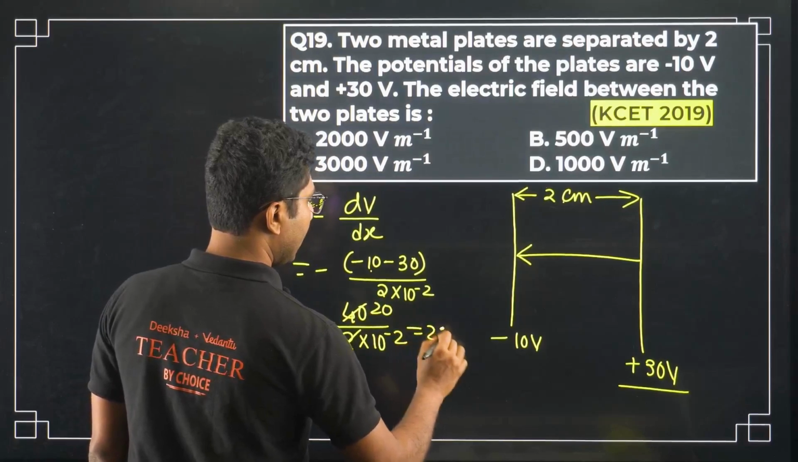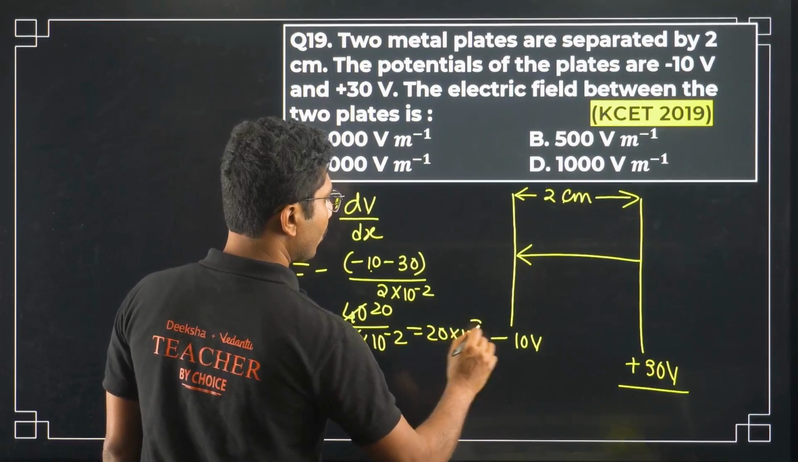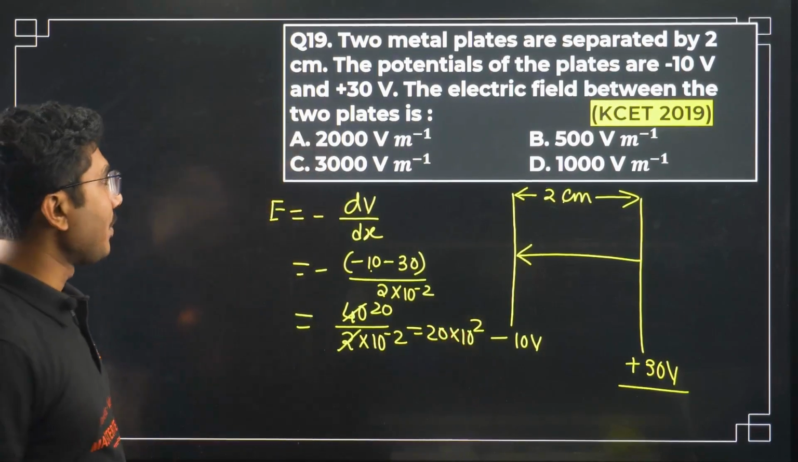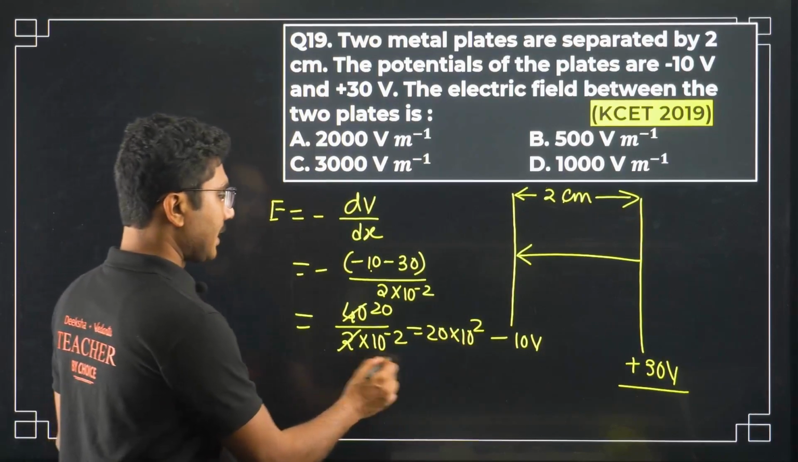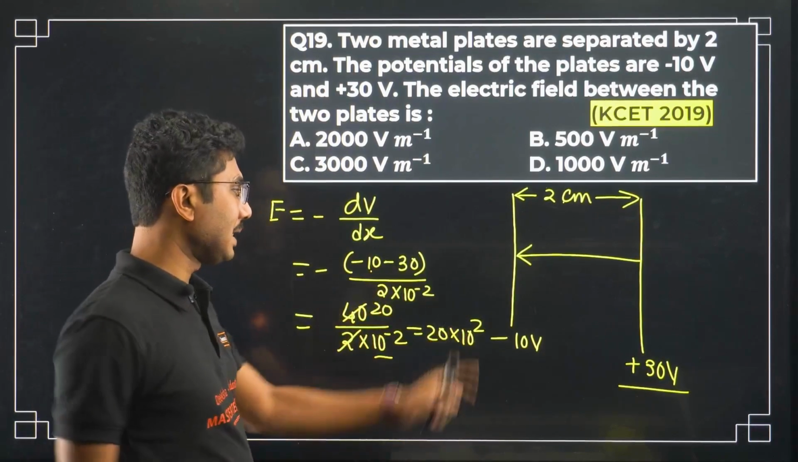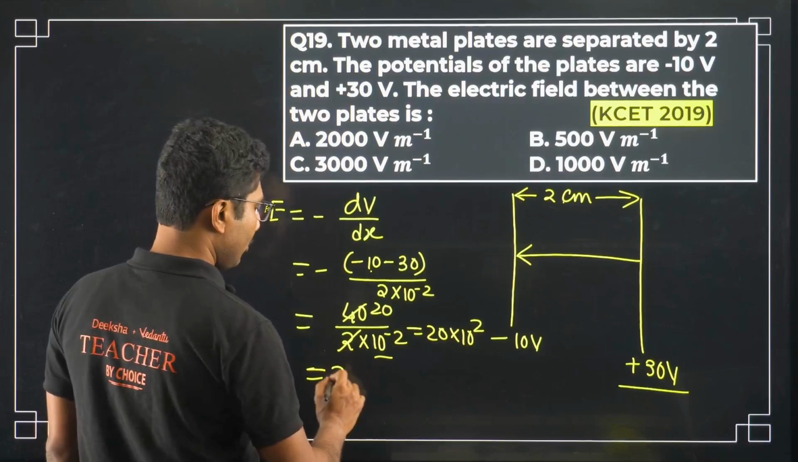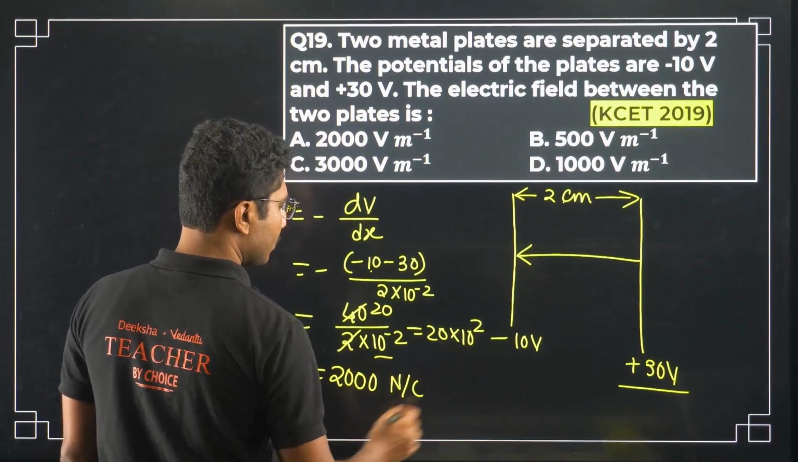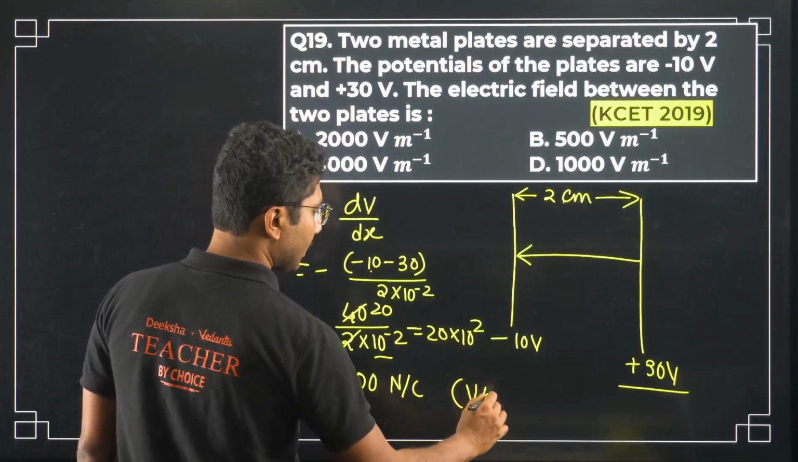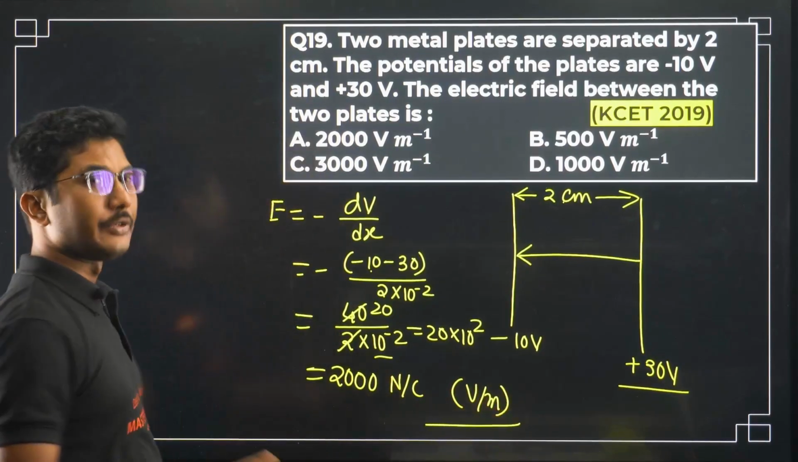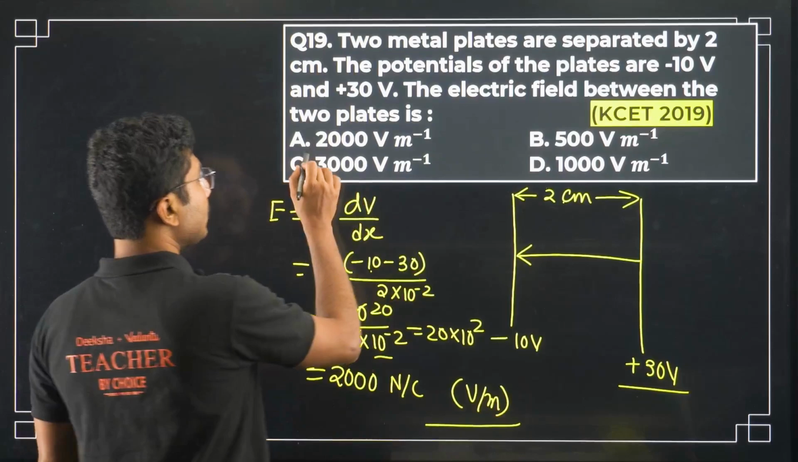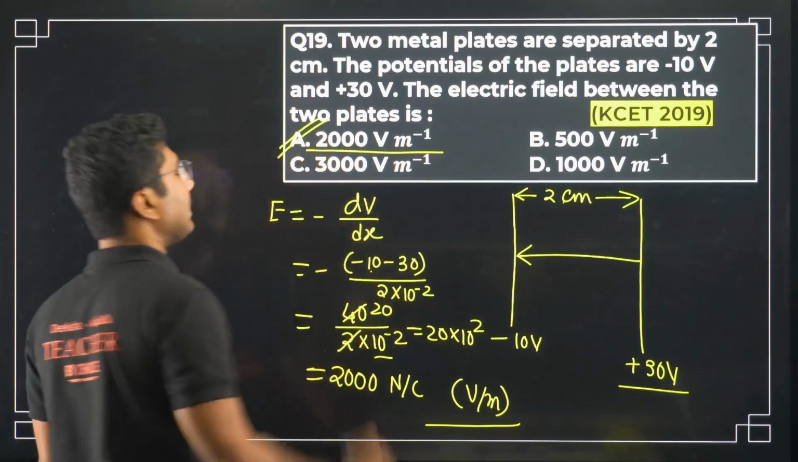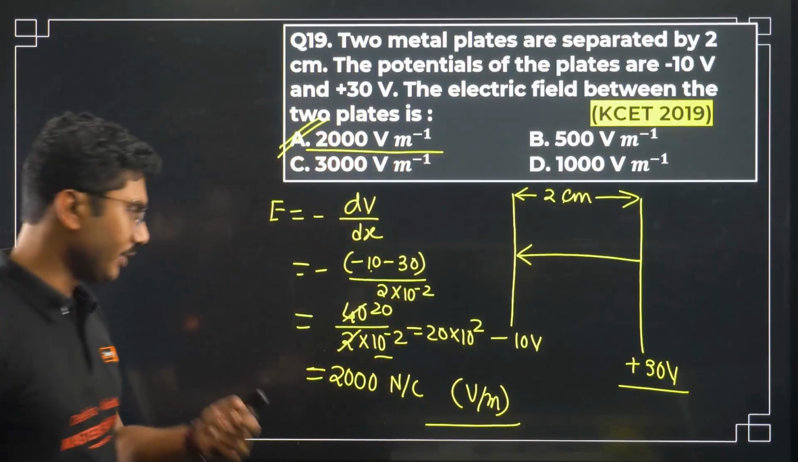So 20 into 10 to the power of 2. This minus 2 will go up and become plus. So it will be now 2000 Newton per Coulomb. Also you can write volt per meter. Whatever unit you are comfortable with, both are the same units. So 2000 volt per meter is given over here. So that is the value and unit of electric field.